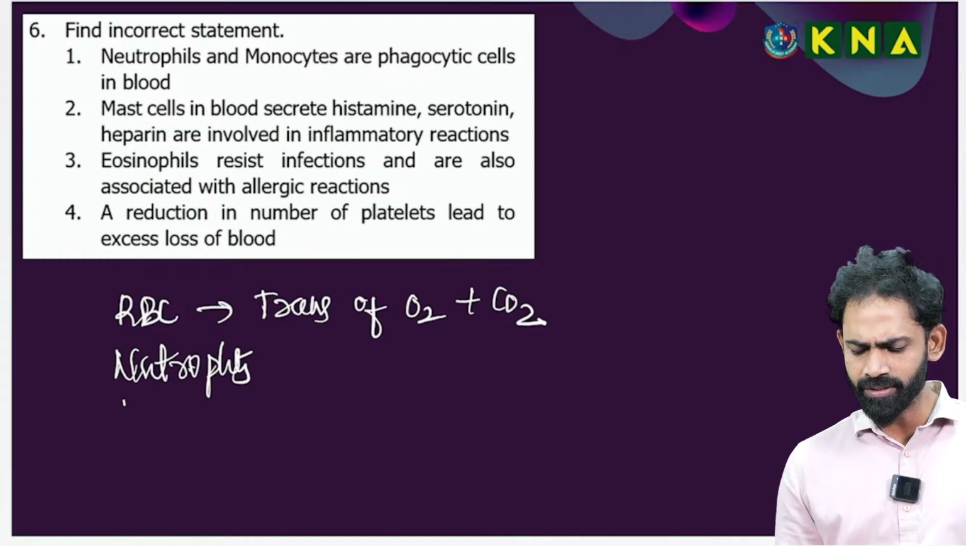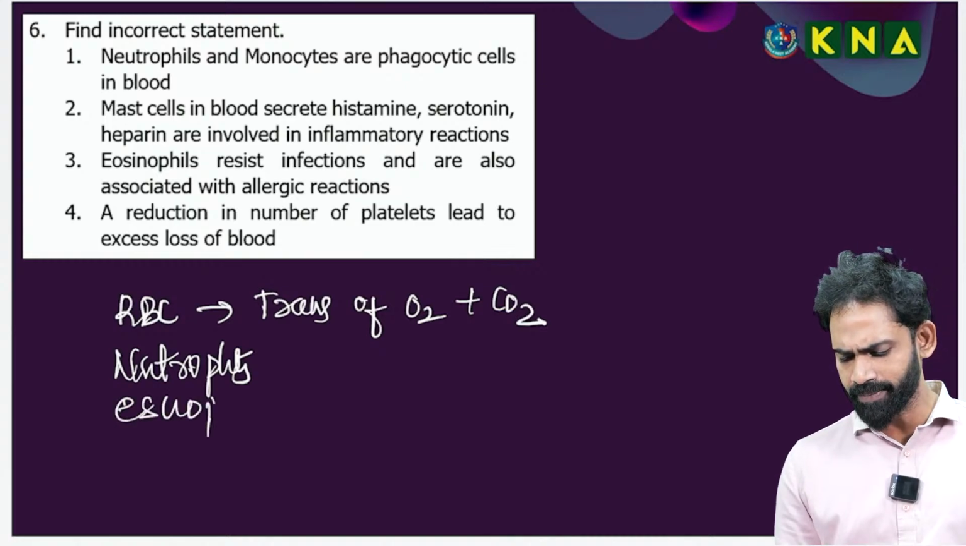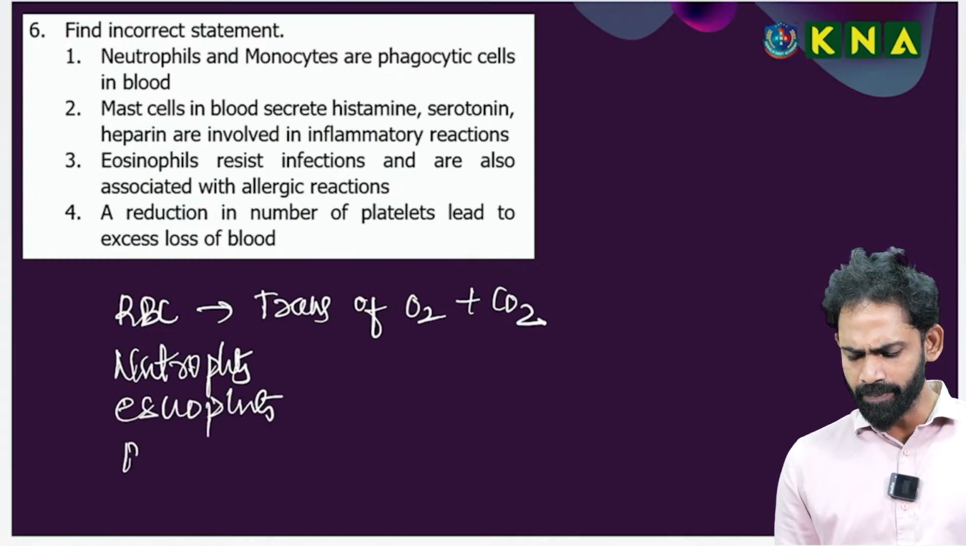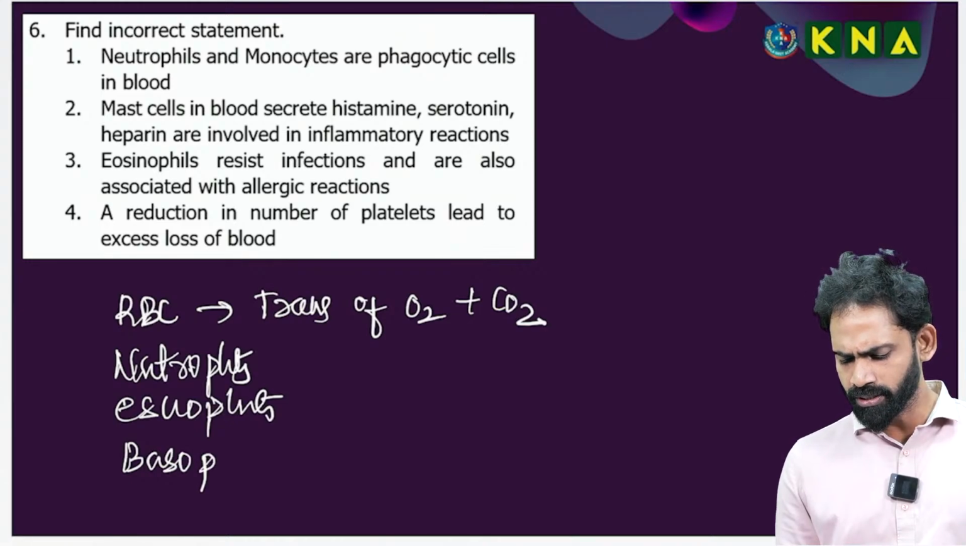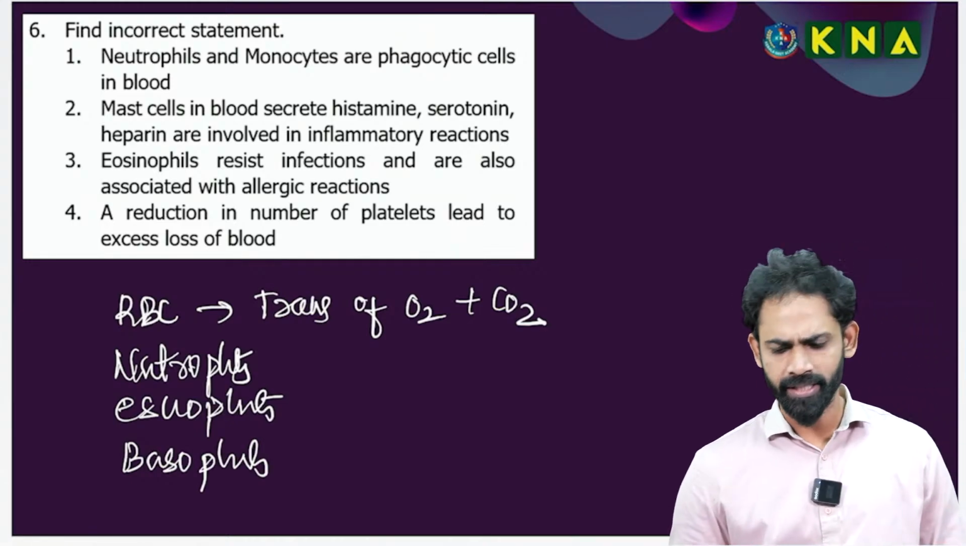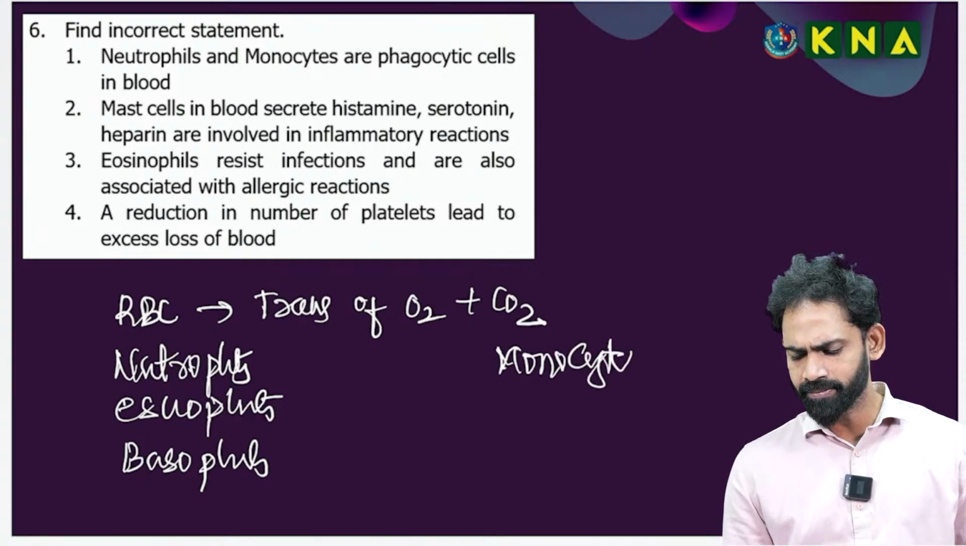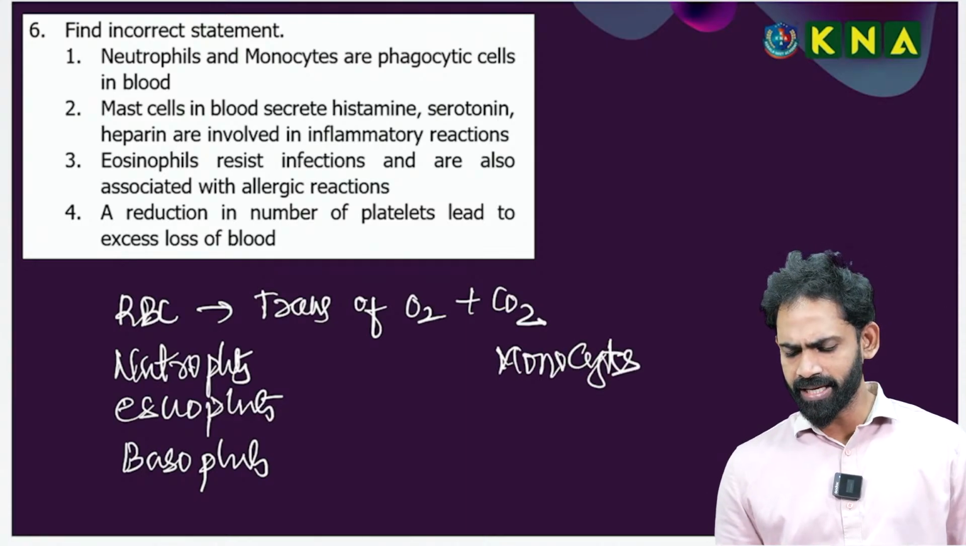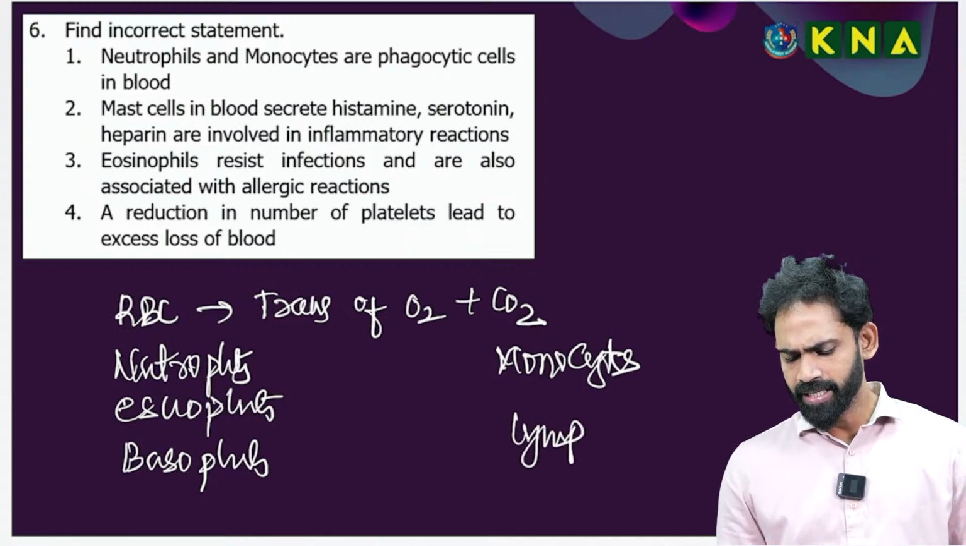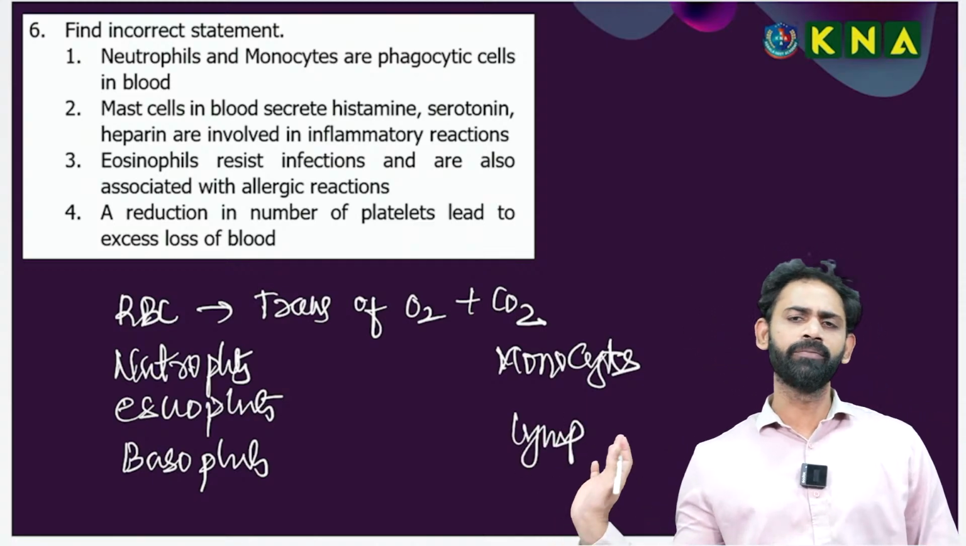Neutrophils. Next one is called eosinophil. Next one is basophils. I wrote what are called granulocytes. Next I am writing monocytes, and the next one is lymphocytes. These are the blood cells. Platelets you can put to one side.